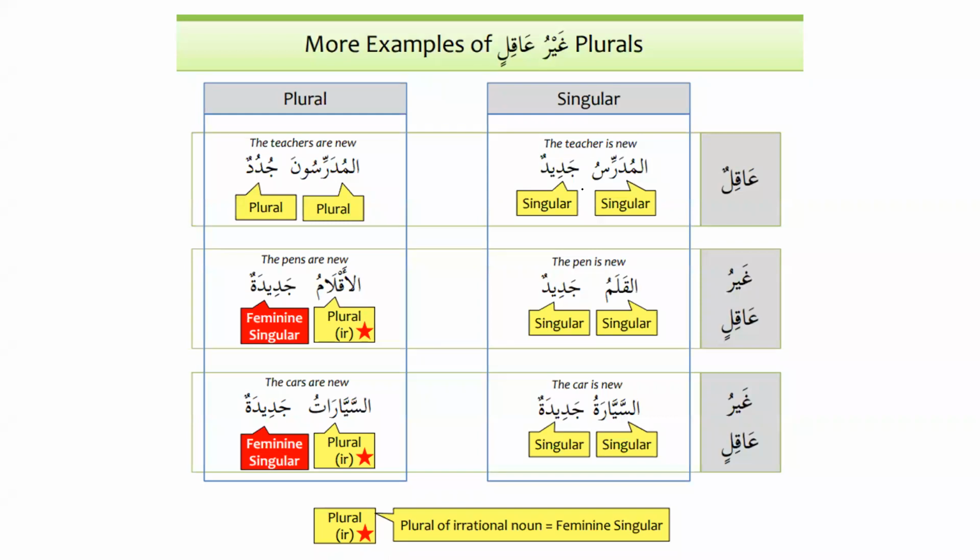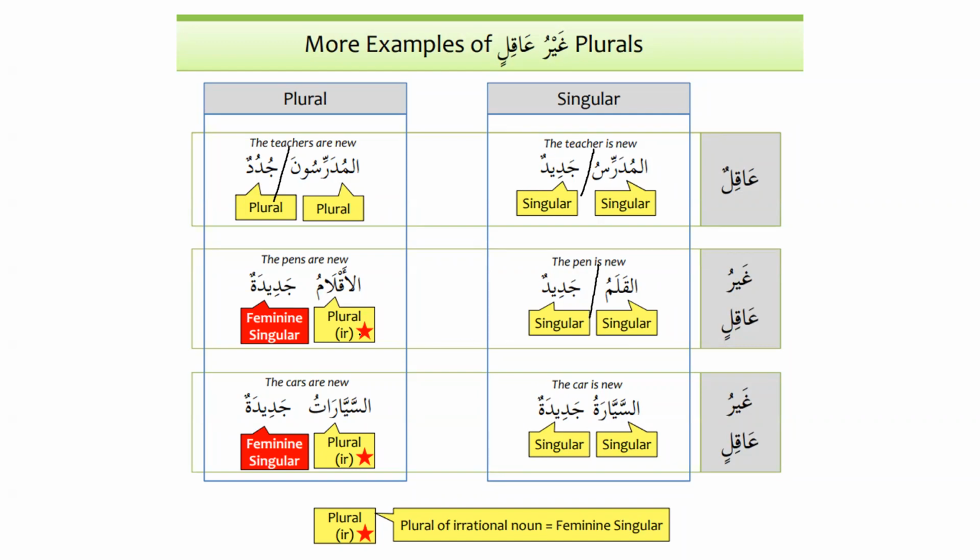Al-mudarrisu jadidun. Al-mudarrisu is the subject and jadidun is the predicate. Similarly, when we talk about al-mudarrisuna, then we know that al-mudarrisuna is plural and juddudun is also plural. But when we talk about ghayru aqil, we say al-qalamu jadidun. The pen is new. Al-qalamu is singular and jadidun is singular.